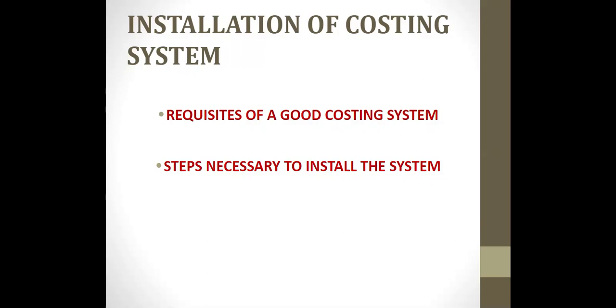And the ninth one is cooperation of staff. Details of the system should be explained to the staff so that the cost accounting system can work efficiently by cooperation among the staff. And the tenth one is organizing the cost office. That is, it is preferable to have a separate cost office which has access to the factory. The staff in the cost office should have the facility and access to stores and works.